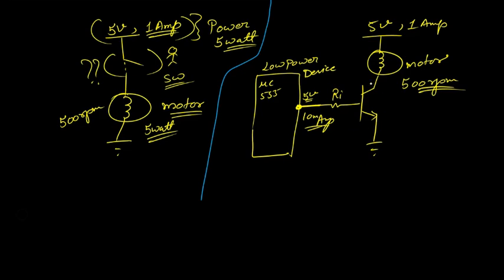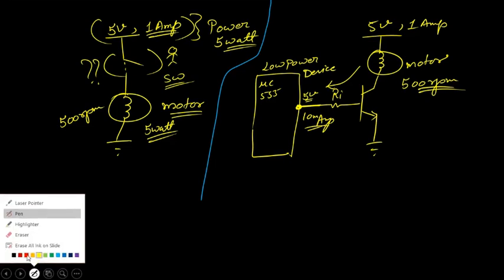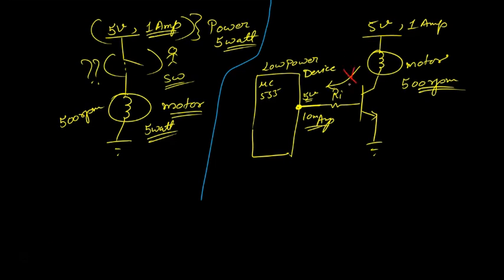And this transistor is actually protecting this microcontroller also, because there is no current which flows towards this direction. You know this thing, right? No current flows towards the base. There is no such current which moves towards the base. So the current only flows mostly in this direction, right? So this is how a transistor is helping us to control a very high power device with a very low power input.